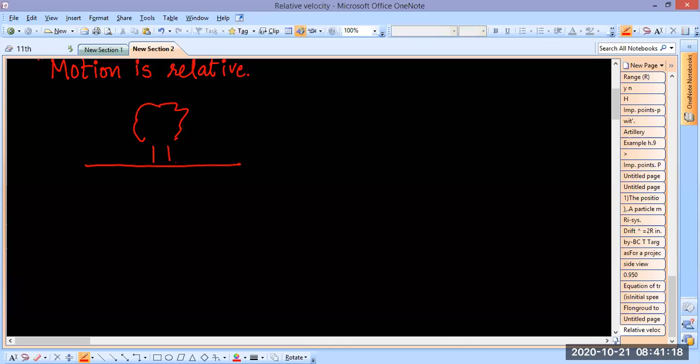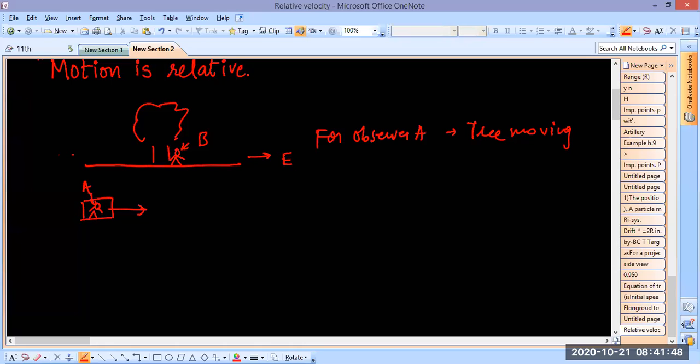Suppose there's a tree, and a man is standing next to it. Let's say this is a road, and this is on the side of the road, and this is a vehicle, and you are in the vehicle. So let's call this observer A, and let's call this observer B. So for observer A, the tree will be moving, correct? And in which direction? Suppose you say that this is east and this is west. Then for observer A, the tree is moving west.